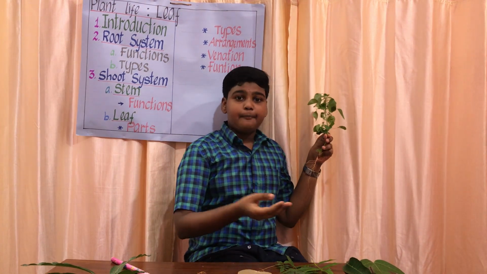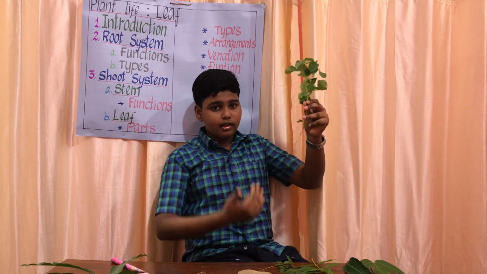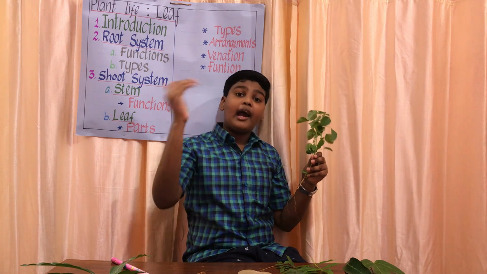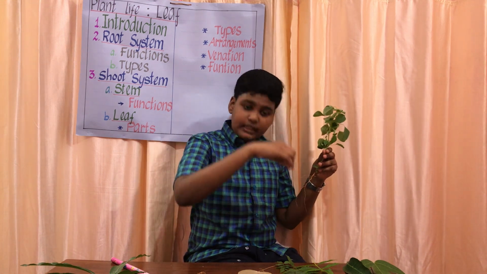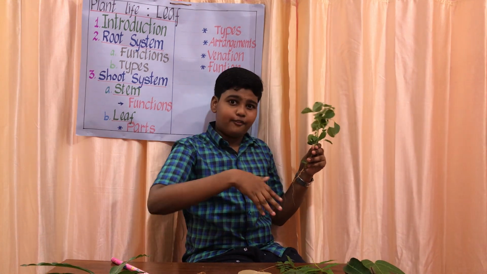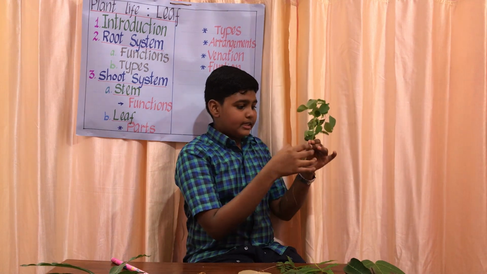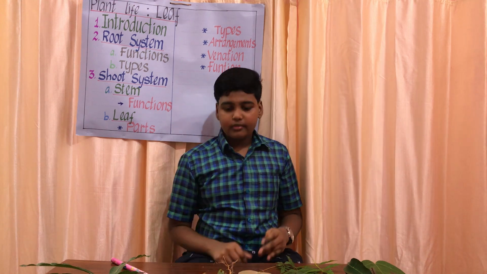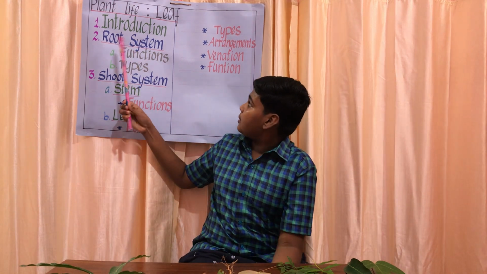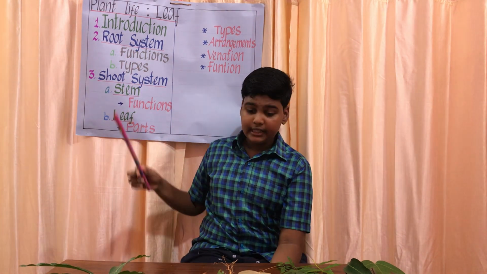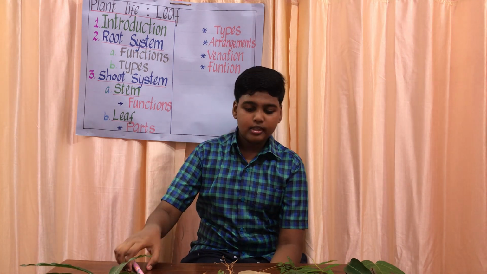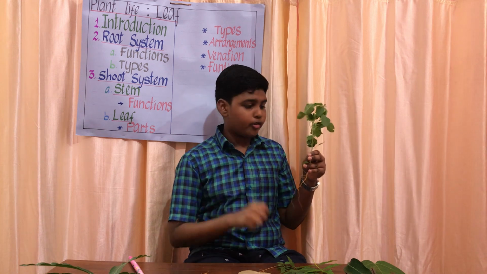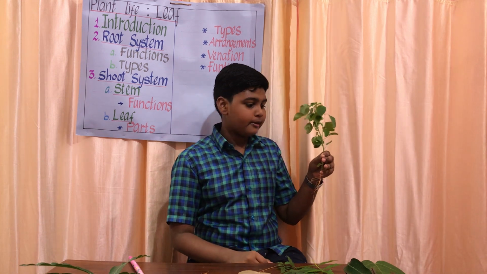And it is positively geotropic. Geotropic means it grows in the direction of gravity, and it is positively hydrotropic. It grows in the direction where the water flows. Am I right? These are the main things which we need to learn about the root. So we learned about the root system, and now we can learn about the functions of the root. We learned it is positively geotropic, hydrotropic, and negatively phototropic.